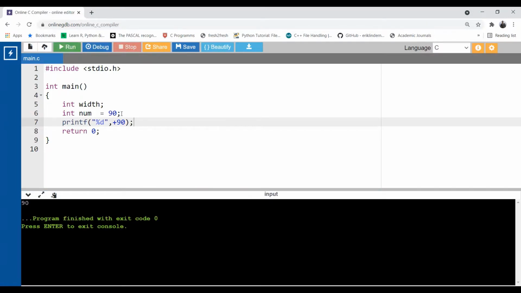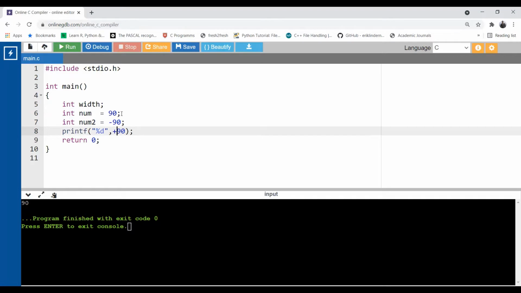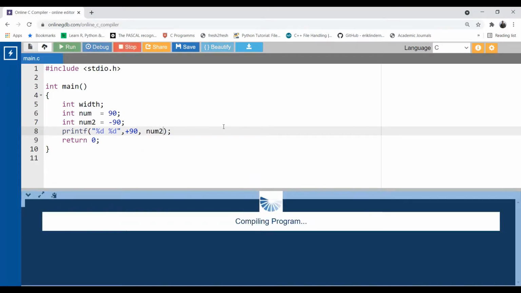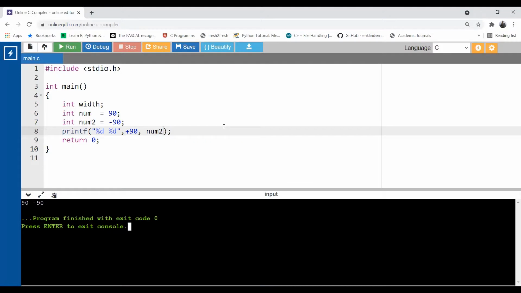But suppose there is a variable, num2, with a negative number, there is no issue. It is printing the negative number. Let me show you %d. And now I want to print num2. Okay, now run. See, the negative value gets printed, the minus sign over here. You might think, sir, you are using a variable name here, that's why the negative sign is there. No. So let's use -90 directly. Run. Now see, the minus sign is there.